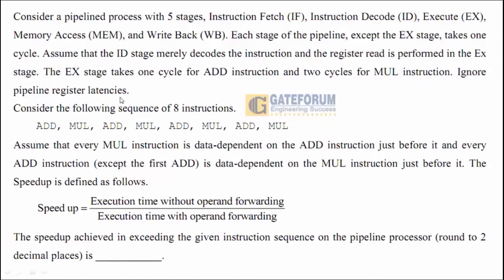Our pipeline has got 5 stages in it. Each stage is going to take only one clock cycle for any instruction except the execution stage. For this execution stage, the number of clock cycles depends on the instruction. If it is an addition instruction, it will be only one clock cycle. But if it is a multiplication instruction, the execution stage is going to take two clock cycles.